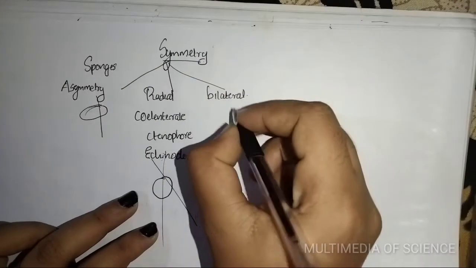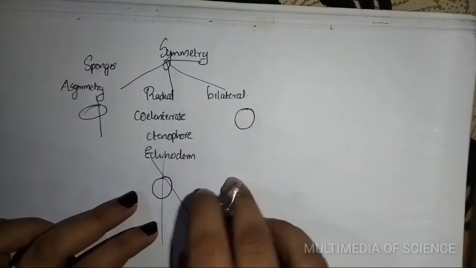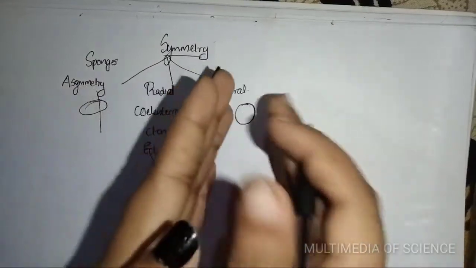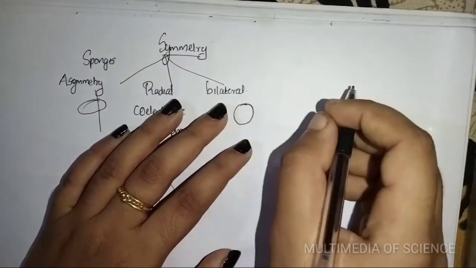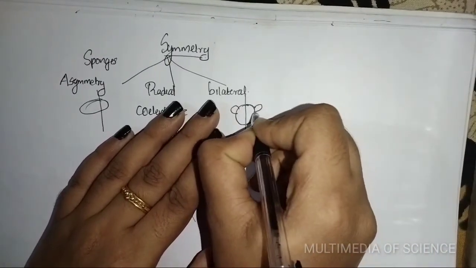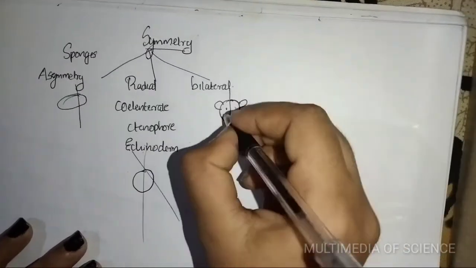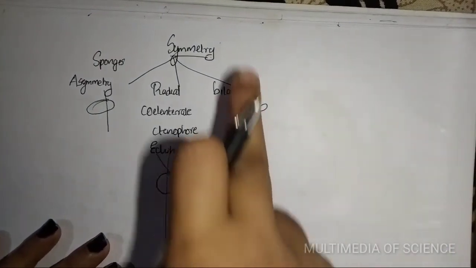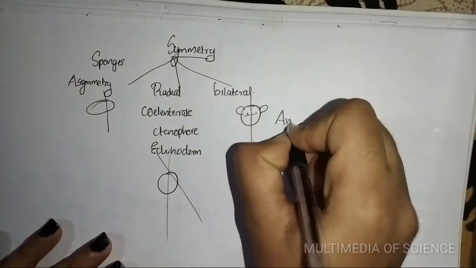We can say bilateral symmetry is when the body is divided into identical left and right portions. Human beings are like this, with identical left and right portions. Examples for bilateral symmetry are annelids and arthropods.